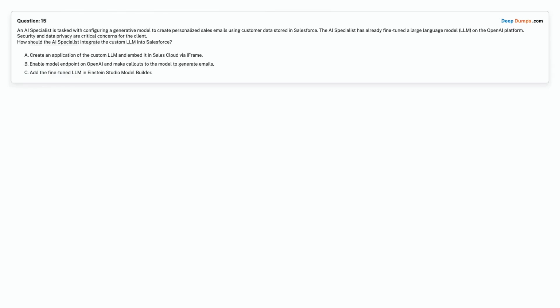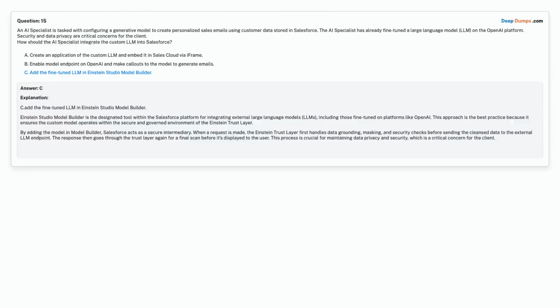How should the AI specialist integrate the custom LLM into Salesforce? Option A. Create an application of the custom LLM and embed it in Sales Cloud via iframe. Option B. Enable model endpoint on OpenAI and make callouts to the model to generate emails. Option C. Add the fine-tuned LLM in Einstein Studio Model Builder. Choose the correct answer.